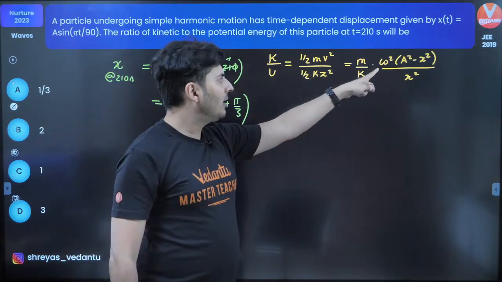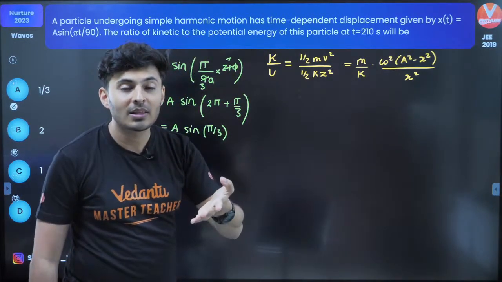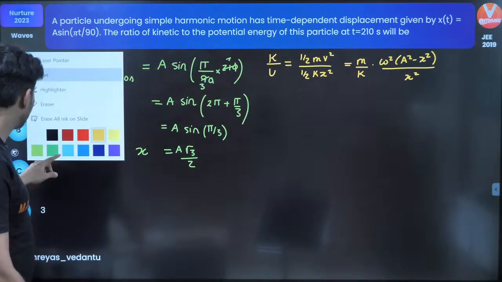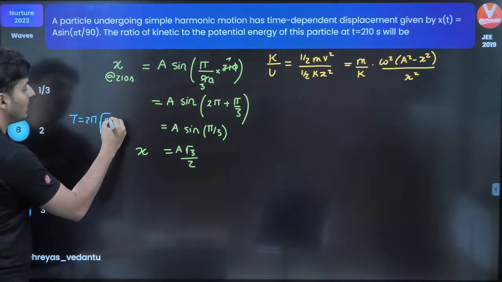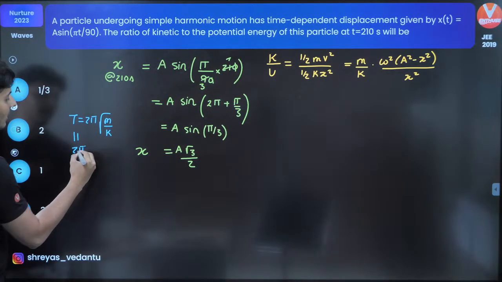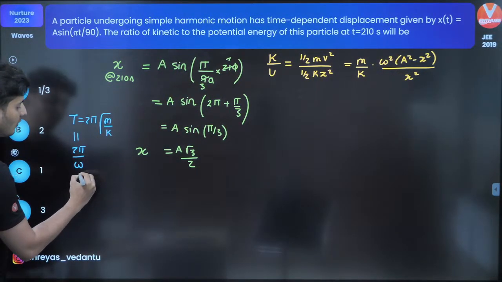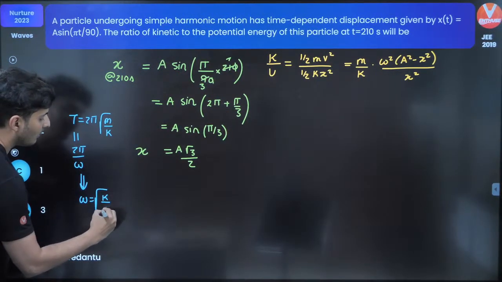Is omega somehow related to m and k? Yes, it is. Remember, I had given you this formula. Time period is 2 pi under root m by k, and time period is also 2 pi by omega. So from this, what do you get? Omega is basically root of k by m.